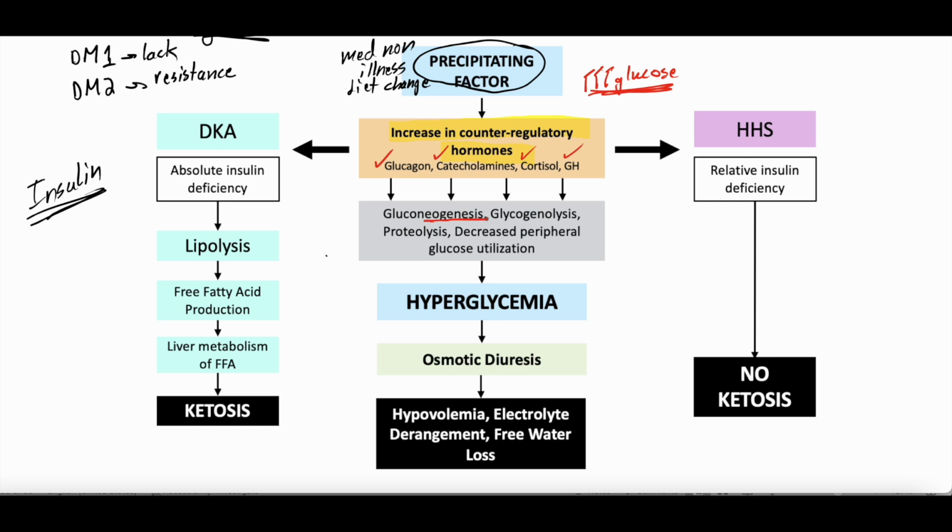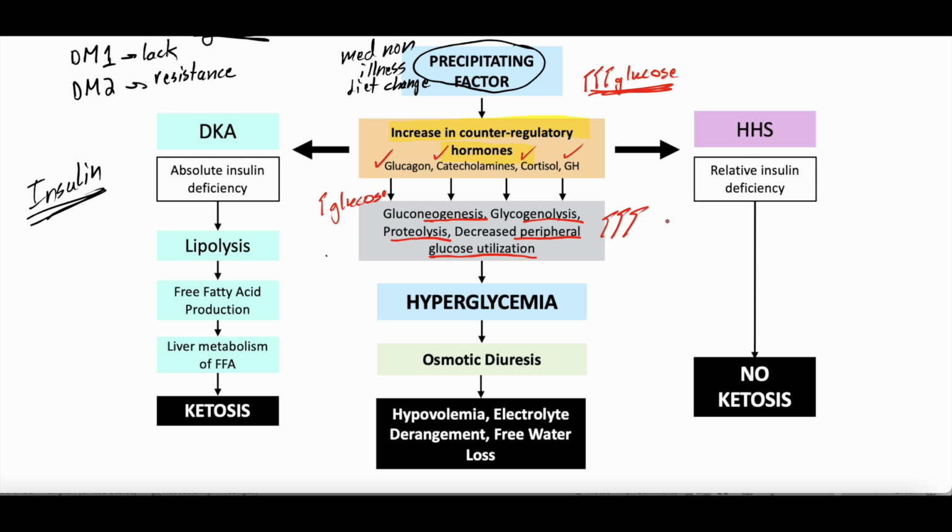So gluconeogenesis, we actually start to produce more glucose and put it into circulation. So that increases glucose in circulation. Glycogenolysis, proteolysis, where we start breaking down our proteins into increased glucose. And then we start having our peripheral tissues stop using glucose because, again, our body thinks there isn't glucose. So it wants our brain to get glucose, our heart to get glucose, and it says, okay, I need the most important tissues in the body to have as much glucose as we have left. So I'm going to stop having our muscles use glucose and other peripheral tissues, right? And all this is increasing the amount of glucose we have circulating in our body.